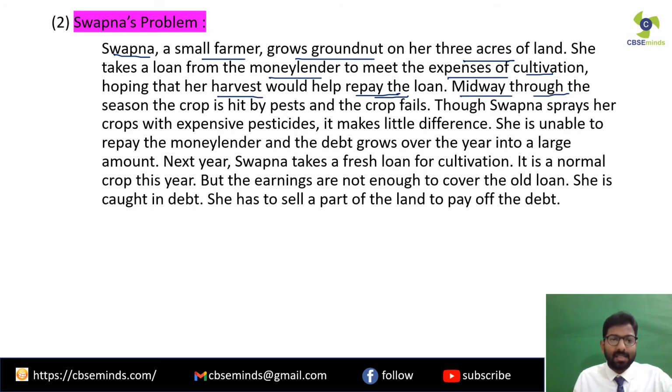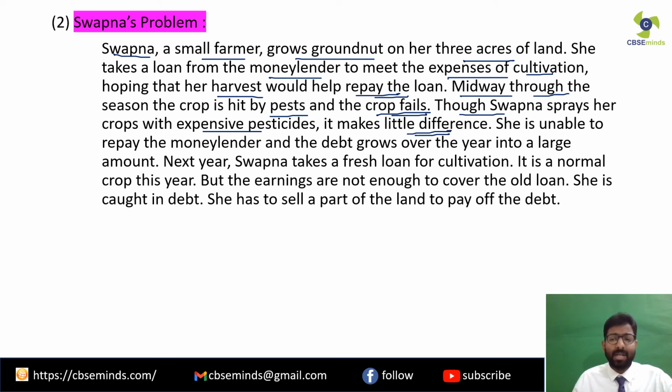Midway through the season, the crop is hit by pests and the crop fails. So the crop has failed, and whatever Swapna had thought did not happen. Though Swapna sprays her crops with expensive pesticides, it makes little difference.